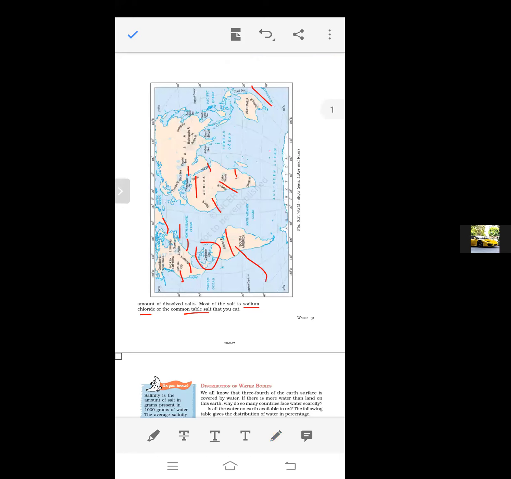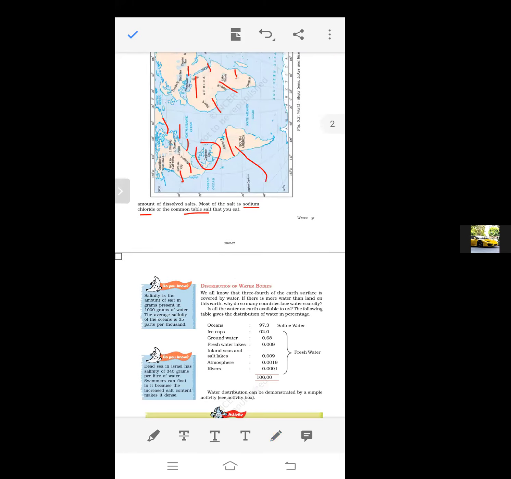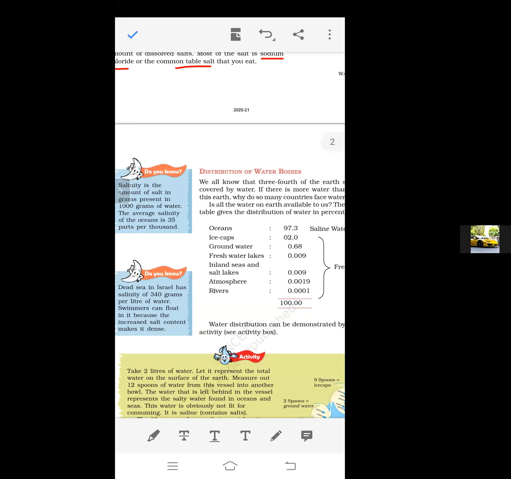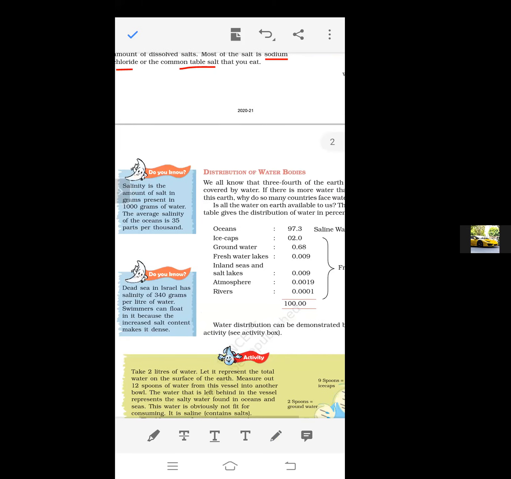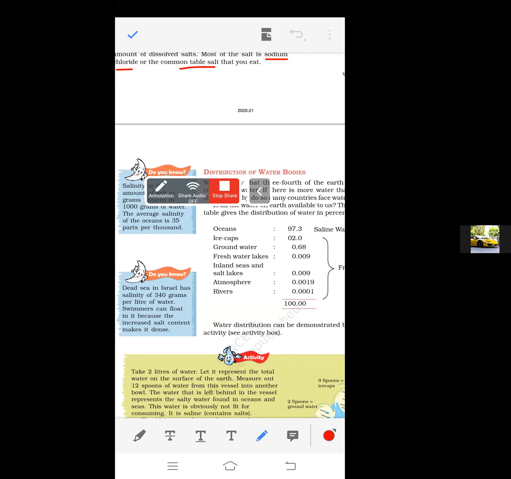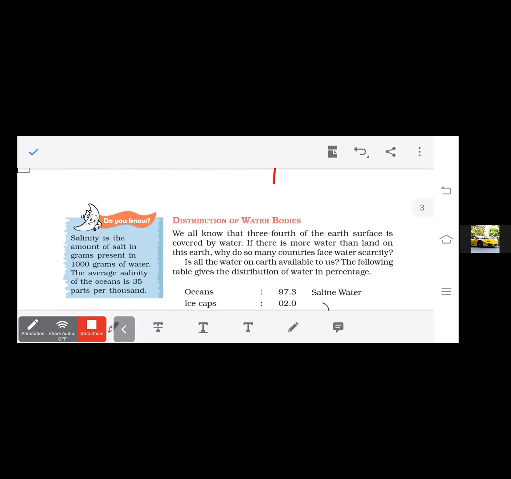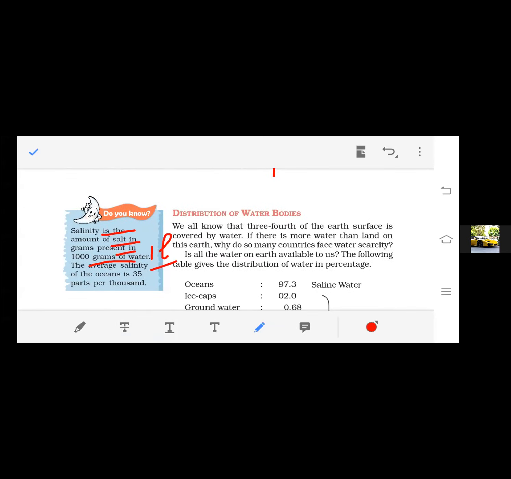So, distribution of water bodies. Now come to the distribution of water bodies. When we talked about the salt, this means the sea water contains salt. It means it makes the water saline. What do you mean by salinity? So mark this one. Salinity is the amount of salt in grams of water. 1000 grams means 1 liter, right? How much salt is present in 1 liter of water? That is called salinity, right?